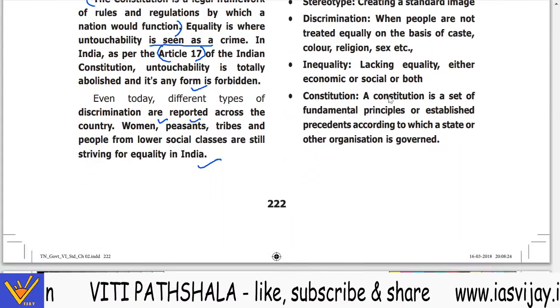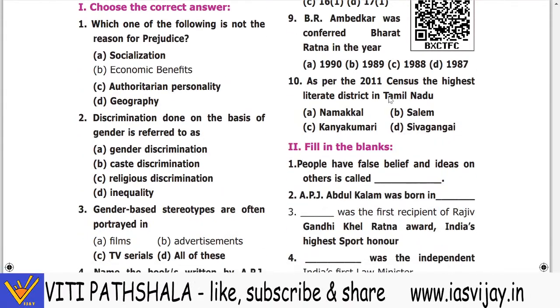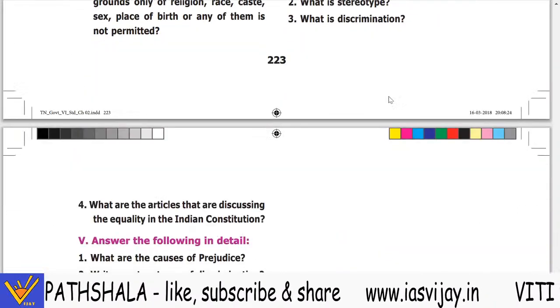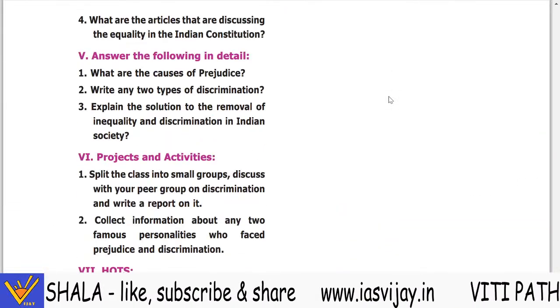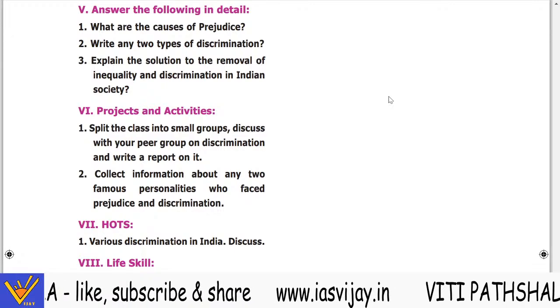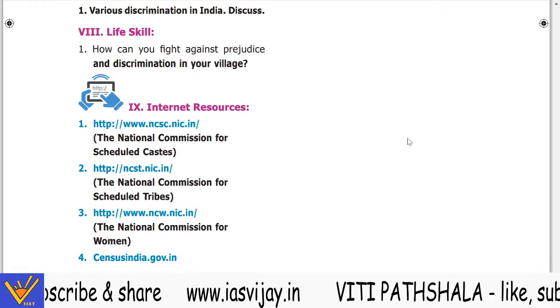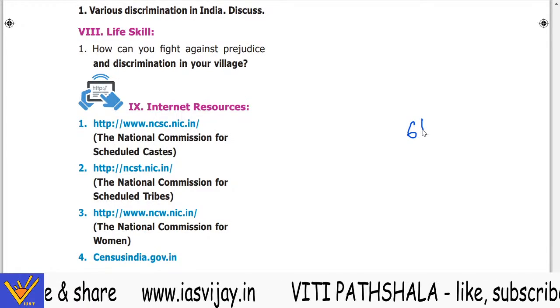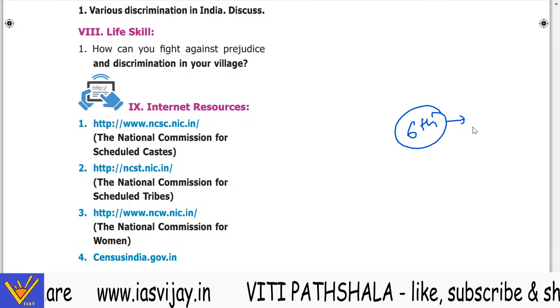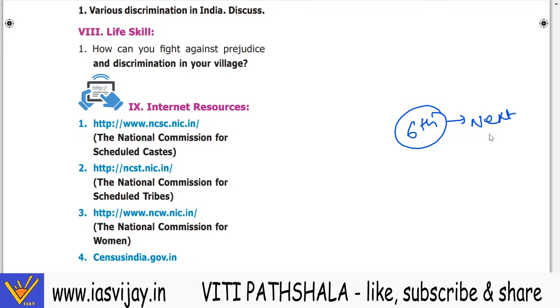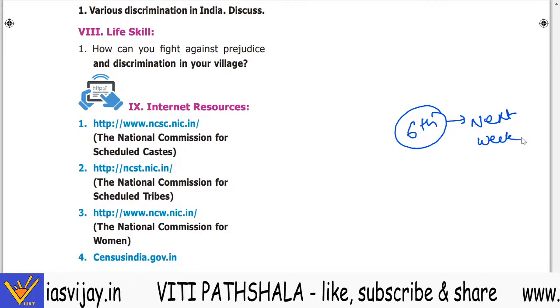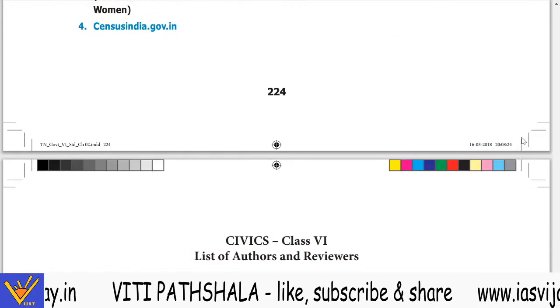So this was all in this, and we have completed the 6th class term 1 book. Two books are still left. My aim would be to complete the 6th class in the next week. So that would be my aim.